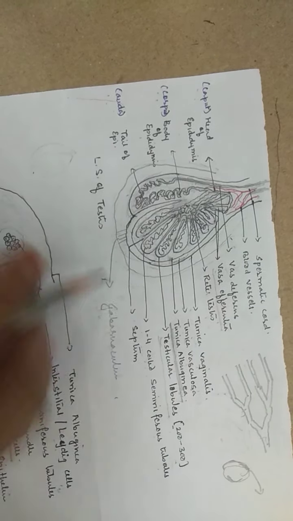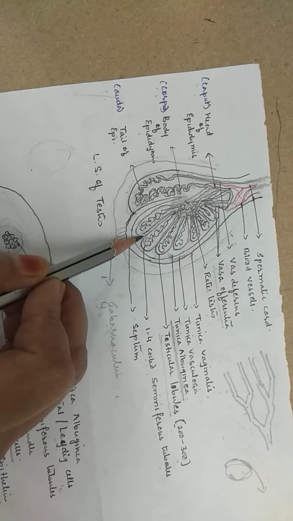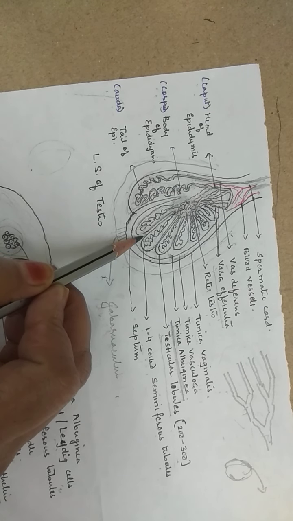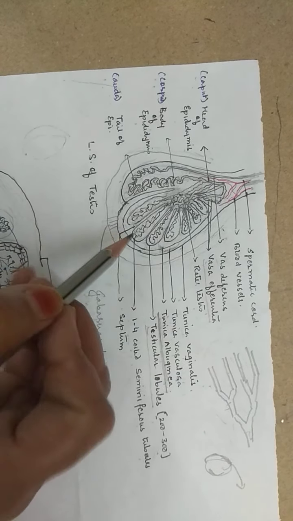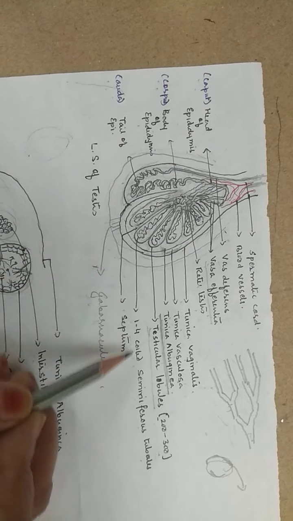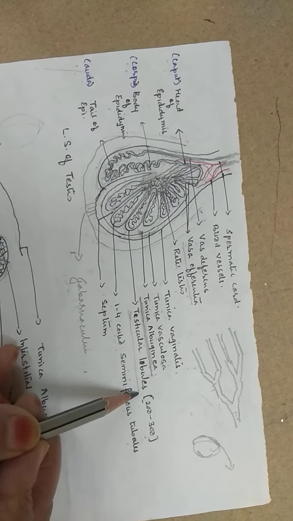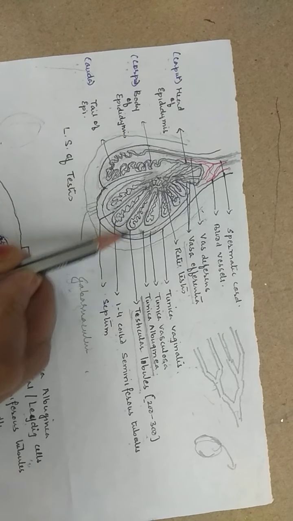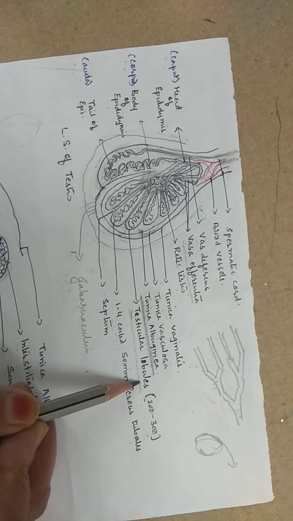Now inside the testes, the entire region is divided into a number of compartments. How many? 200 to 300. It is not fixed. Internally it is divided into chambers, so tiny and thin that each compartment is called a testicular lobule. So you will have 200 to 300 testicular lobules.